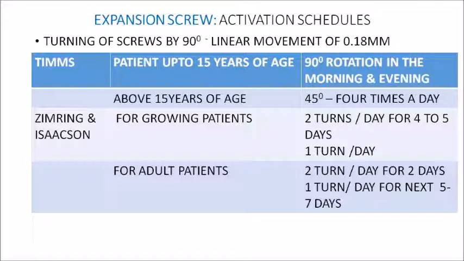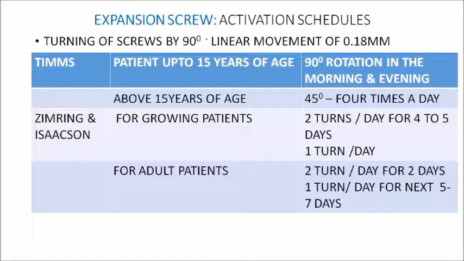For young, growing patients, you will go for 2 turns per day for 4 to 5 days. So initially for 4 to 5 days, you will go for 2 turns per day. Then you will reduce it to 1 turn per day until the expansion is achieved. Now for adult patients, initially only for 2 days you are giving 2 turns, and after that for 1 week you are giving 1 turn per day. So that is the activation schedules.